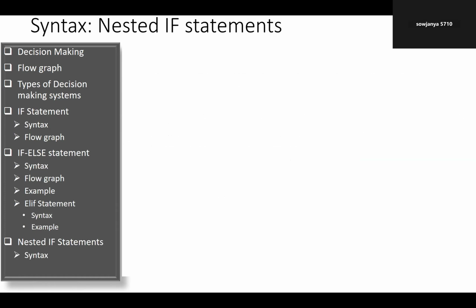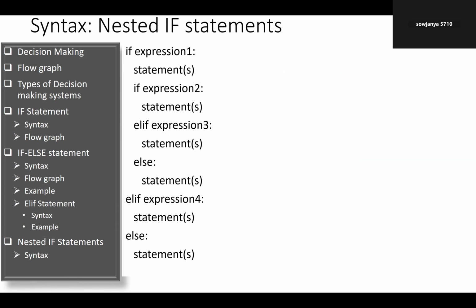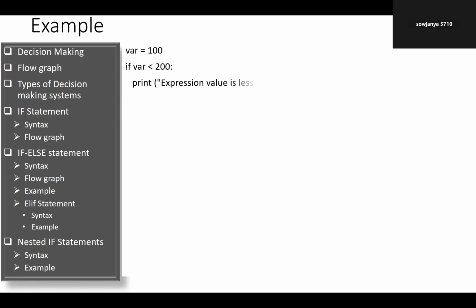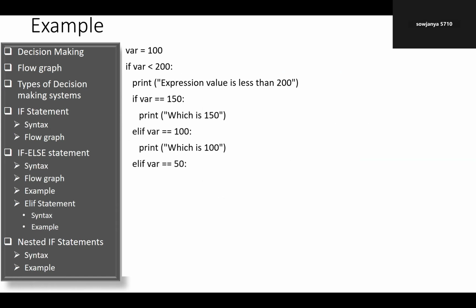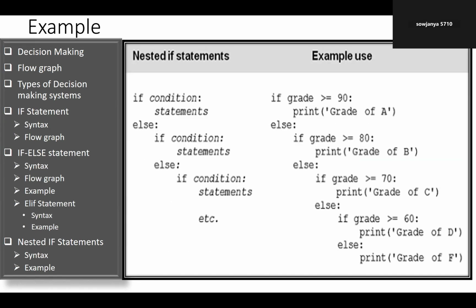There will be situations where we want to check another condition after a condition is already true. We use nested if statements in that case. Expression 1, then you write nested if statements, using if and elif. If the variable is less than 200, if the variable is equal to 150, and so on. Within the range, you can consider any value. With the elif, we write the next check: if it is less than 50, then another value. This is an example of nested if statements.